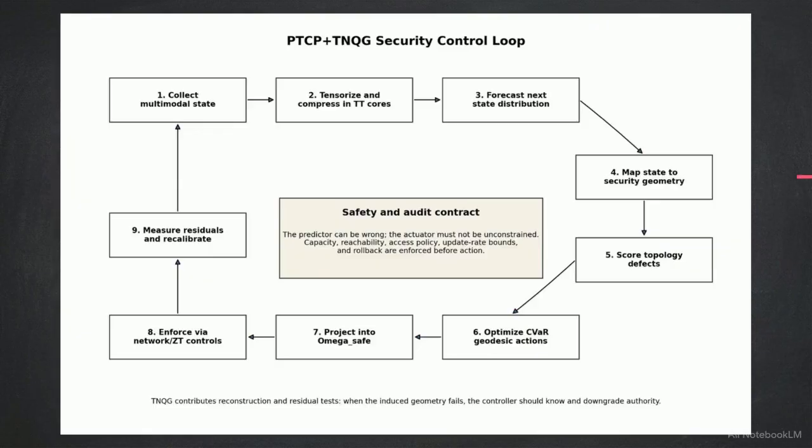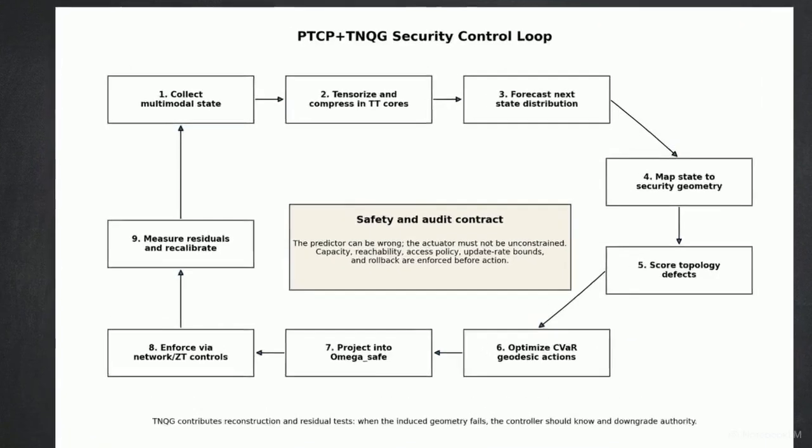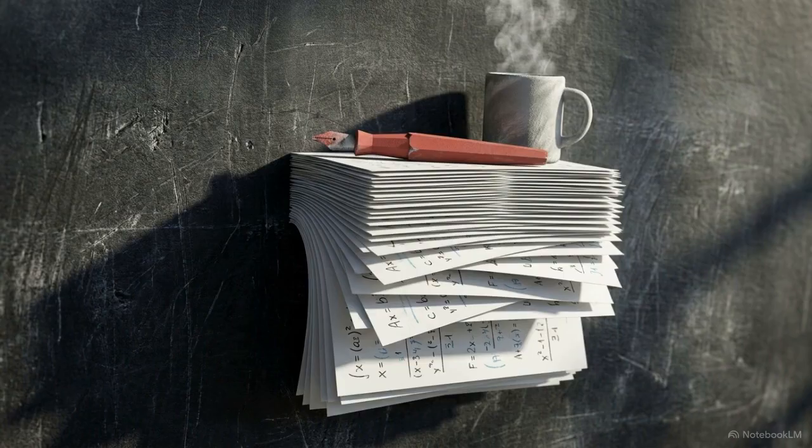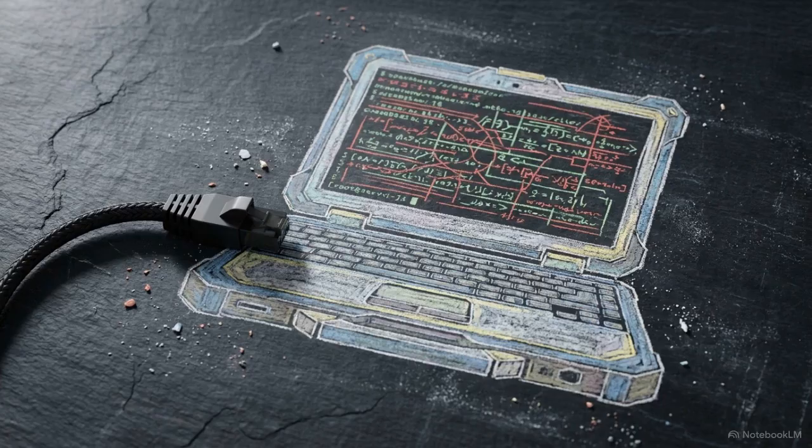This cycle, mapping state to geometry, optimizing for risk, and projecting into a safe set, manifests as a 9-step workflow. By measuring residuals at step 9, the system dictates how it recalibrates telemetry collection in step 1, turning the audit into a self-correcting loop. The math holds up on paper. The next step is rigorous, trace-driven empirical testing across physical and synthetic networks to validate the error rates and compression efficiency under live adversarial conditions.